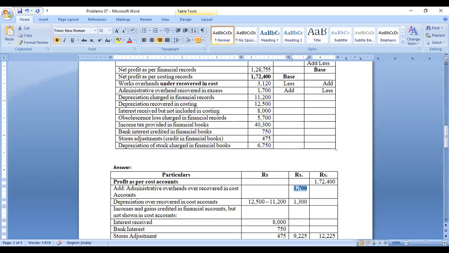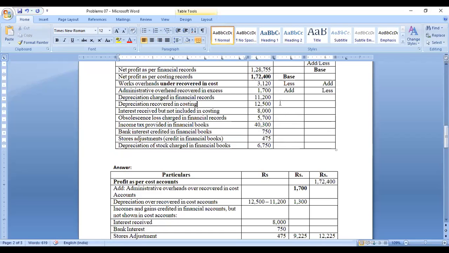Okay, now next one is administrative overhead. Next, depreciation charged in financial records, that amount is 11,200. And the same depreciation recovered in cost accounting, that amount is 12,500.